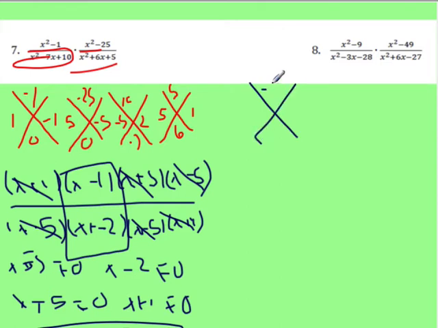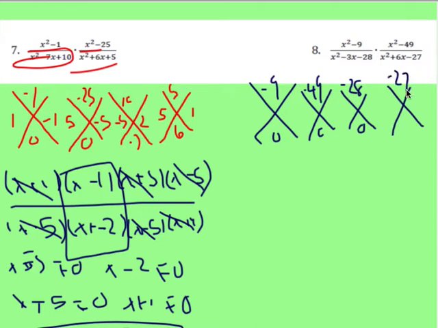So we're multiplying to negative 9 and adding to 0. Multiplying to negative 49 and adding to 0. Multiplying to negative 28 and adding to 0. Multiplying to negative 27 and adding to 6. So now let's fill out those x's. So that's going to be 3, negative 3, 7, negative 7.